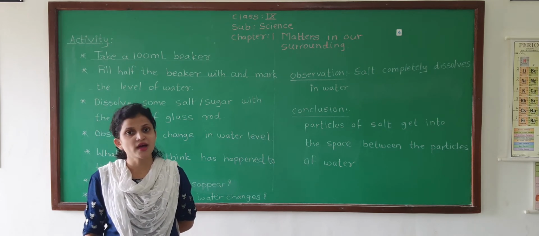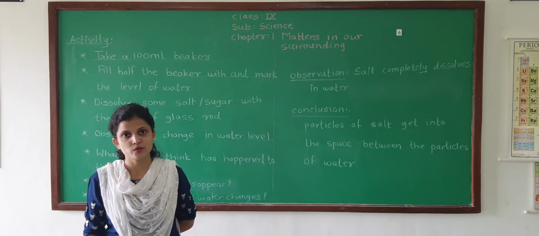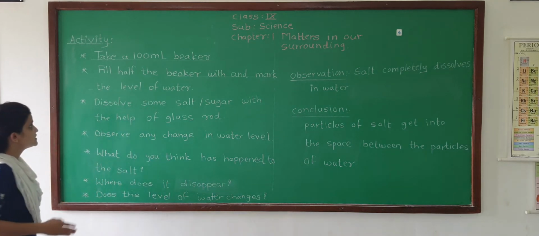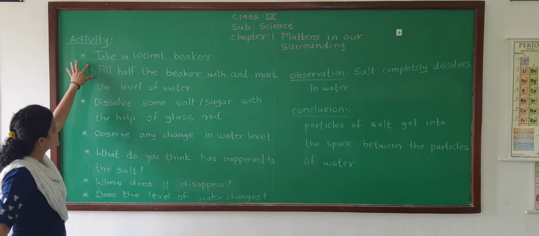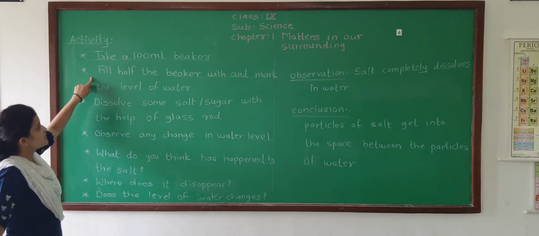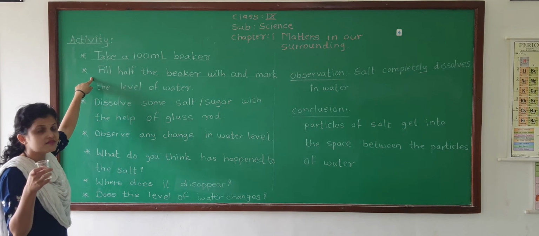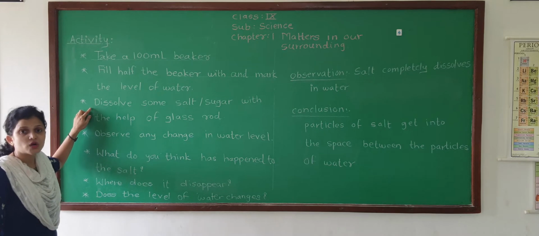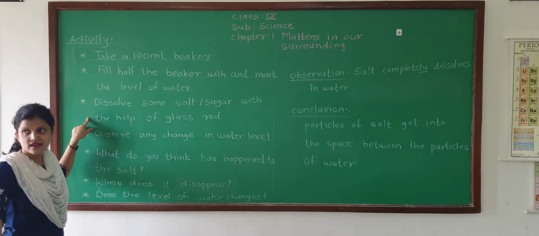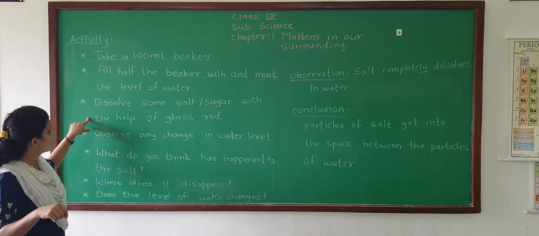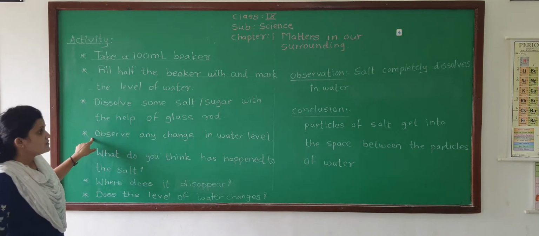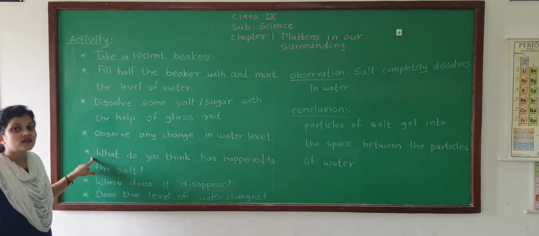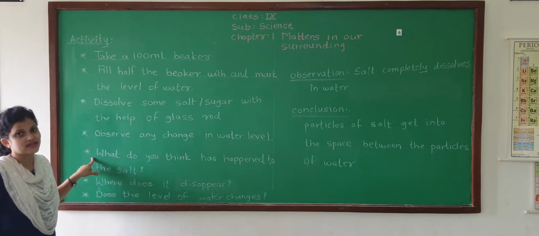In this chapter you have an activity, that is activity 1.1, in which we have to perform this test. We have to take a 100 ml beaker and fill it with water up to the marked level on the beaker. Then we have to take salt, add it, and stir it with the help of a glass rod. We have to observe any change in the water level. Then you have to tell me what happened in this activity.